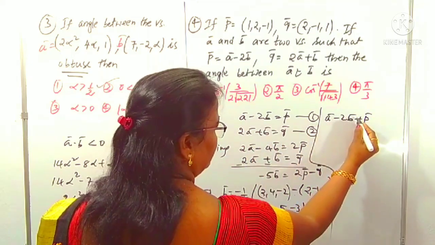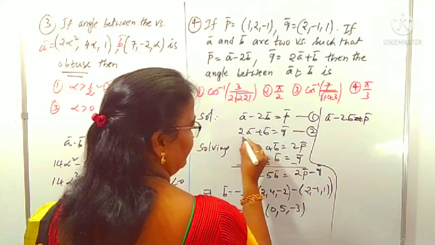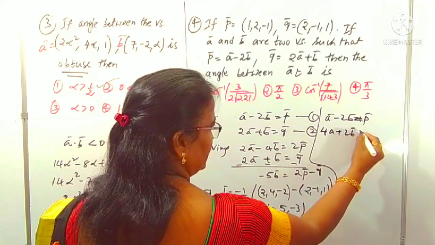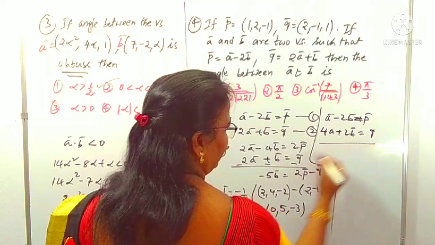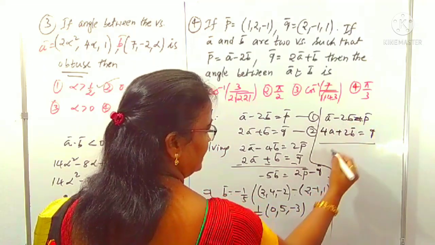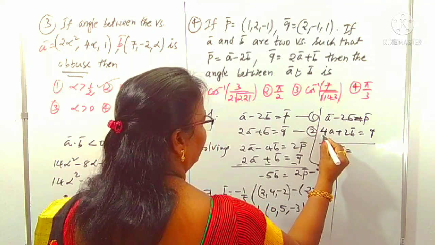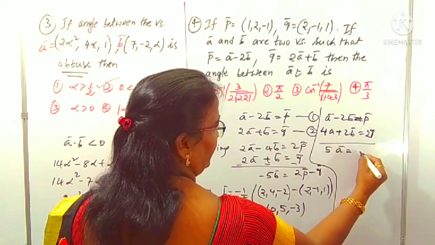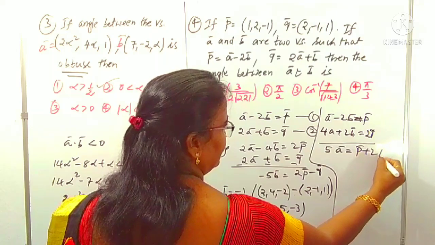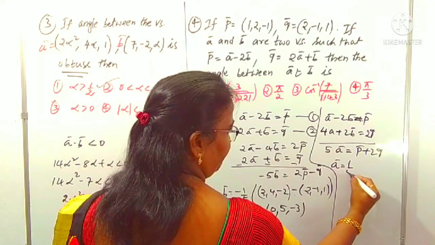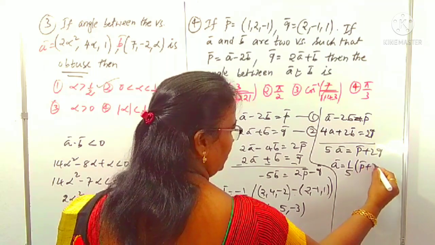The second equation multiplied by 2 gives 4A plus 2B is equal to 2Q. We can add both of them, so B cancels. Here we get 5A equal to P plus 2Q. From this, A is equal to 1 by 5 of (P plus 2Q).